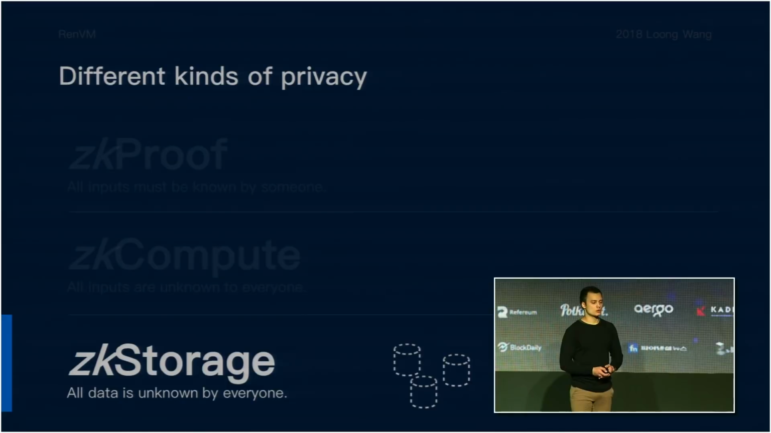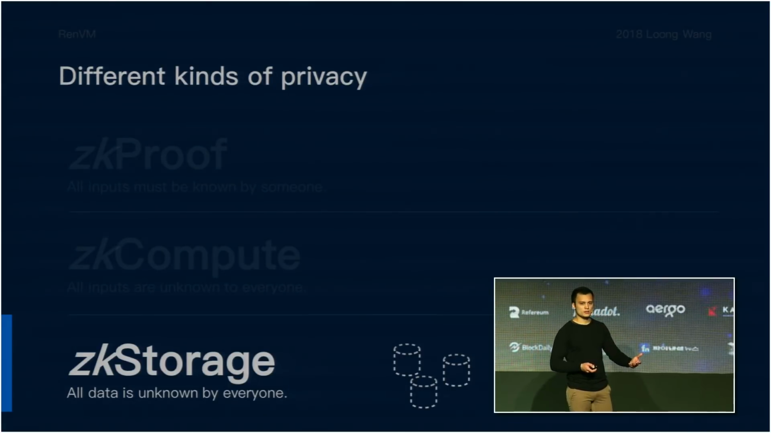And finally, we have ZK storage, and this is usually quite related to ZK compute. And this is simply where we want to store our data on-chain, have it replicated, and have permission-based access to it. And this is usually related to ZK compute because our computation has to access data of some kind.